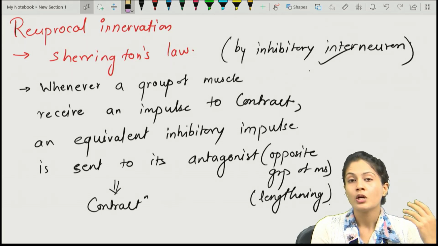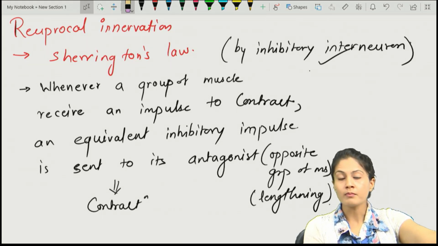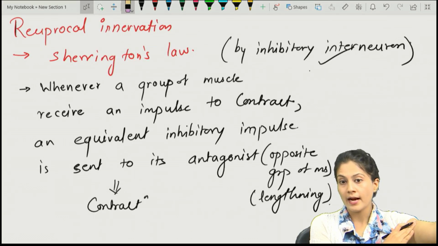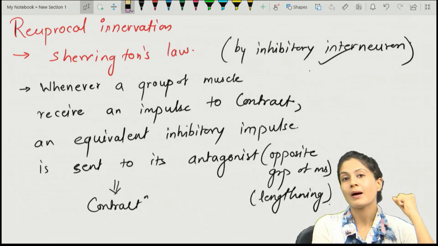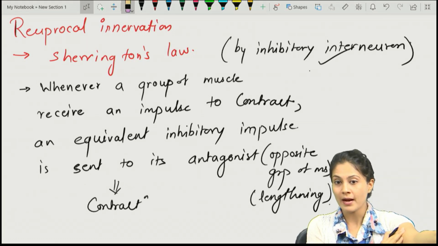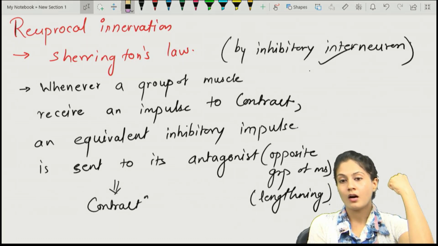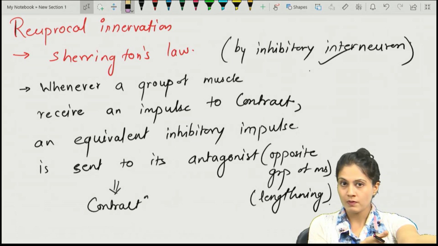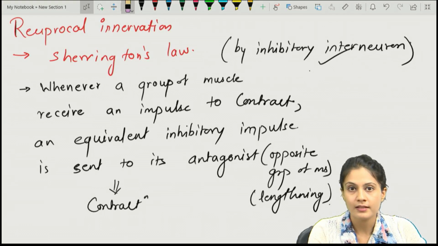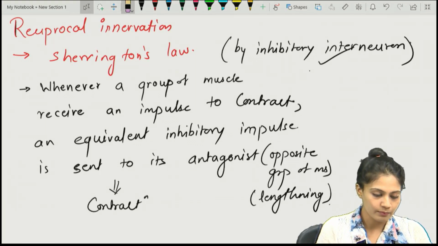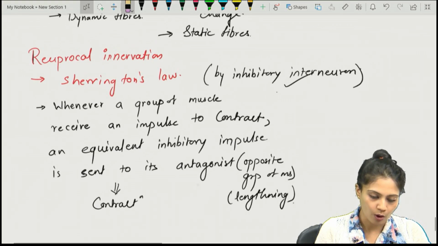If I have to extend my arm, my triceps should be contracting and my biceps relaxing. The triceps will contract, and the antagonist group, the biceps, will lengthen. That is Sherrington's law.